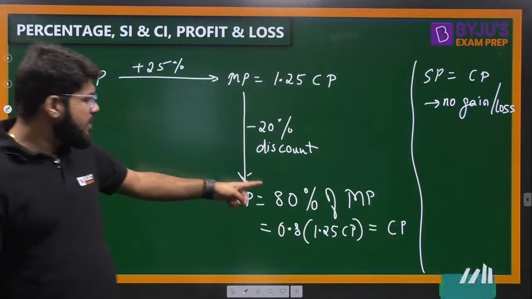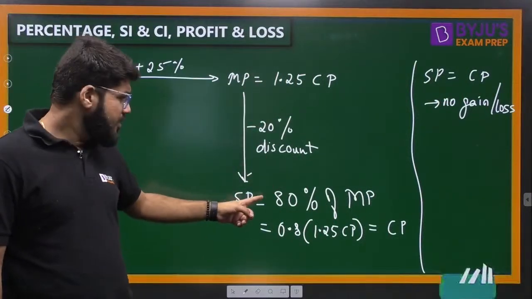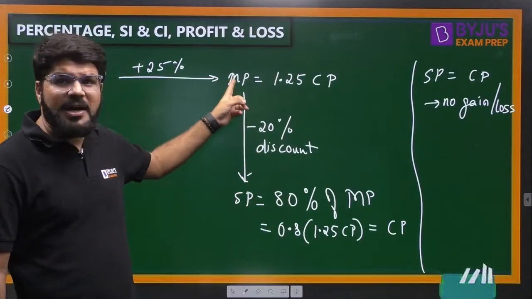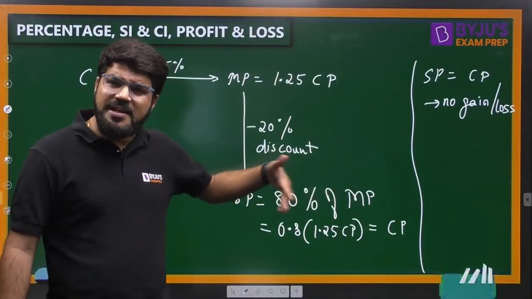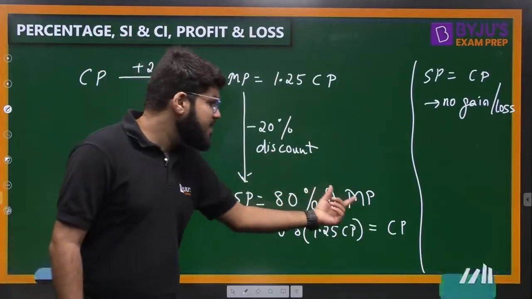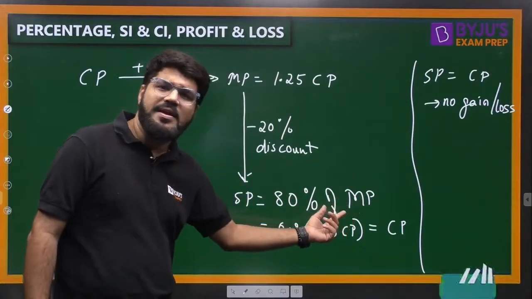Yeah, discount is calculated on marked price only. That is why I applied it here. Discount is 20%, 20% of marked price. So that is why, what is the selling price? 80% of marked price. 20% gone. So what is left, Saumitya? 80% of marked price. That is very correct, Saumitya.